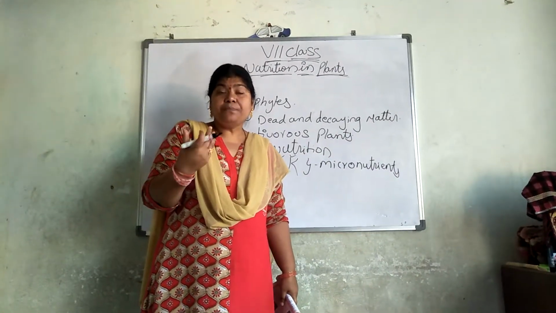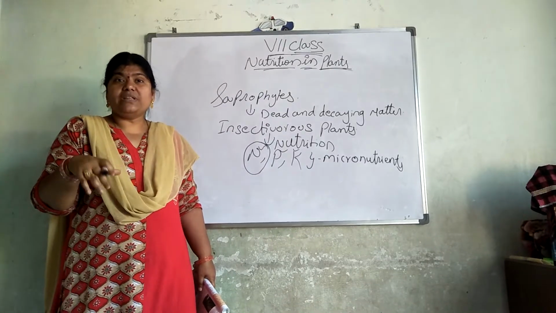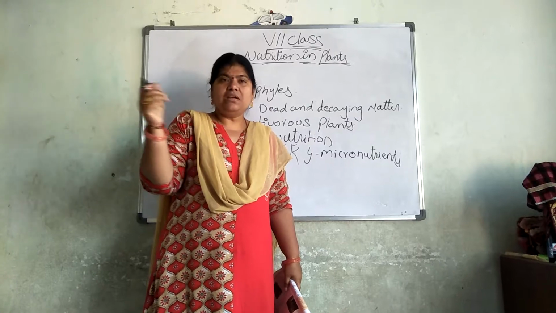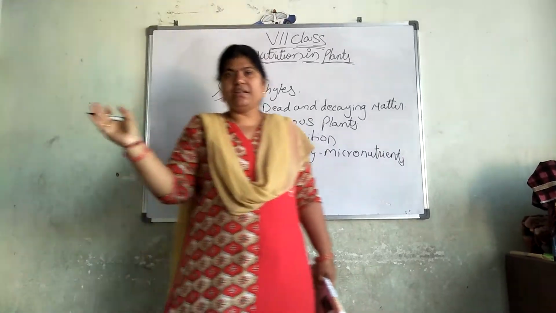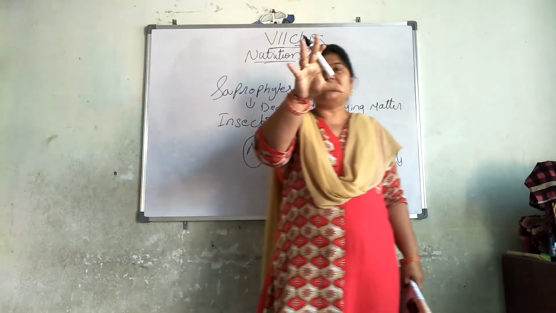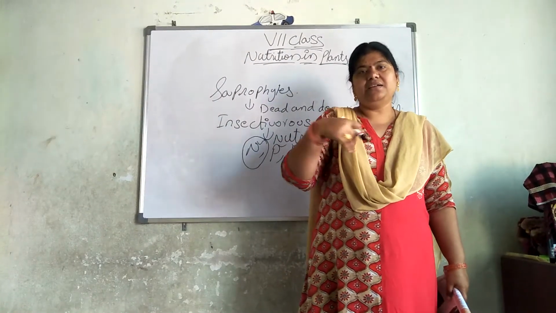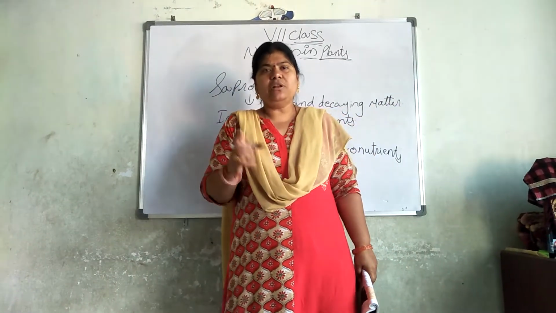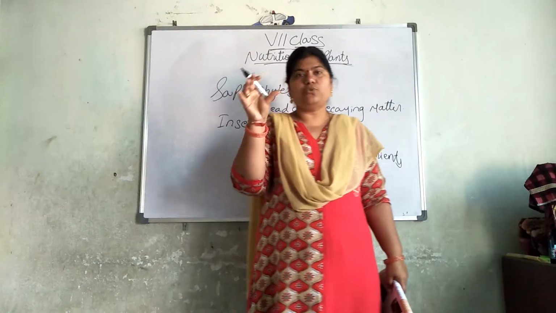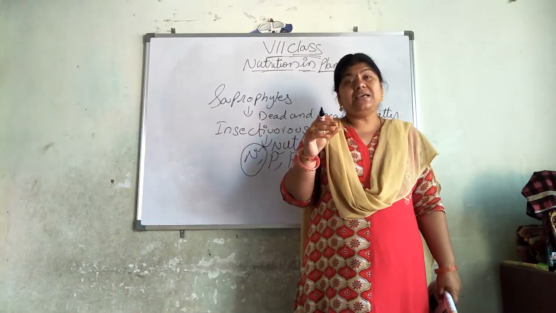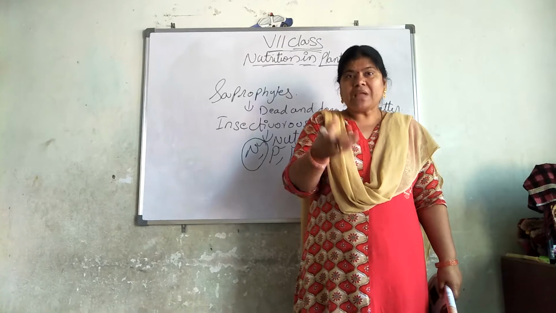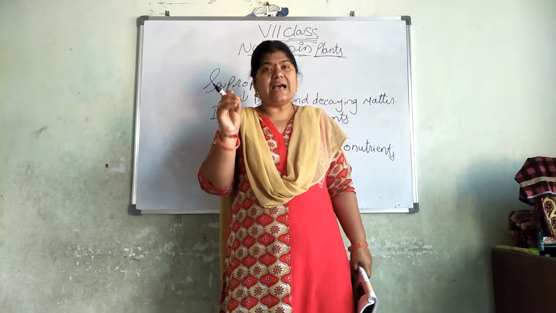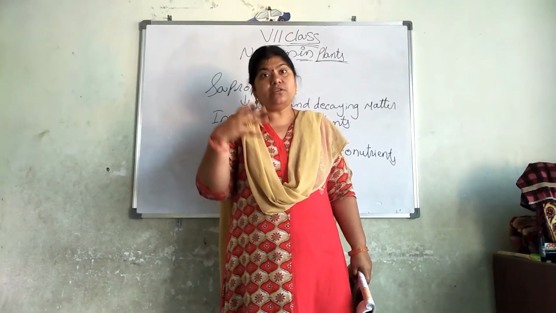How will they get this nitrogen? You know, they have the capacity of trapping insects. When the insects are moving near them, with their leaves they will trap the insects and take nitrogen from those insects. Just go to Google and type insectivorous plants and you can see the visuals also, how the plants look and how they trap the insects. You can see this all live. I am explaining, okay, you can only imagine.